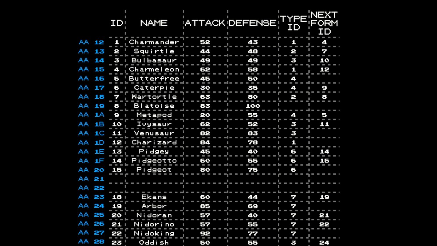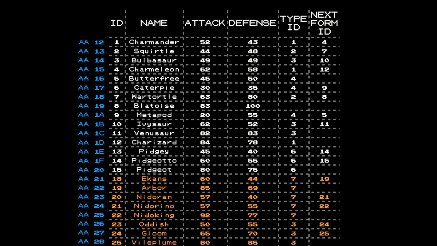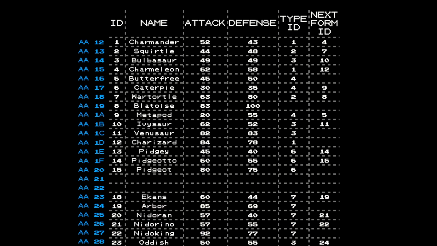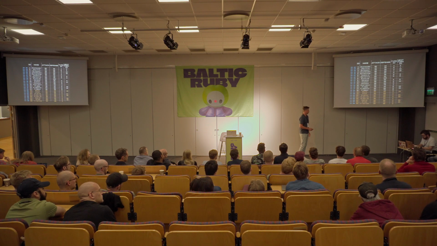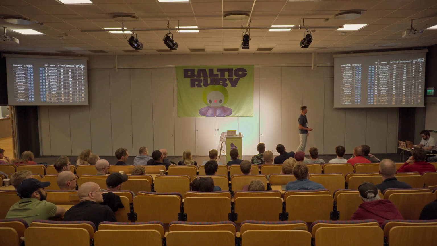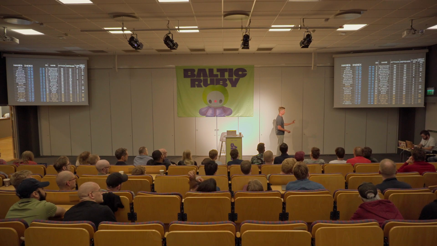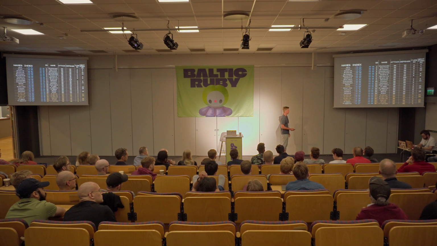But here is where the problem is happening, because we know that the idea of this table was to keep the things next to each other, right, on the disk space. So we were ending up with A21 and A22, the place where everything down has to be moved up, right? So we need to do the rewrite. We can kind of do it, but it's a lot of work. And we have to do the same thing in the name index. We have to do a lot of rework just after removing two Pokemons.